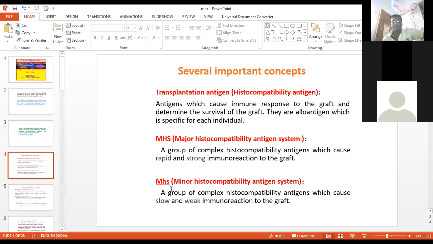Now there is another, the minor histocompatibility antigen system. Again, this is a group of complex histocompatibility antigens which cause a slow and weak immune reaction toward the graft. In the first one it shows a rapid and strong reaction, while in the other case it shows a slow and weak immune reaction toward the graft.